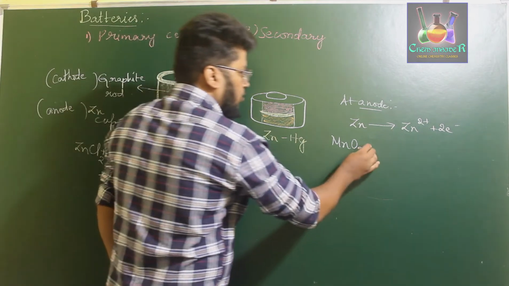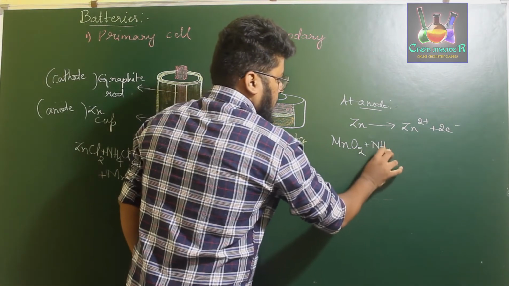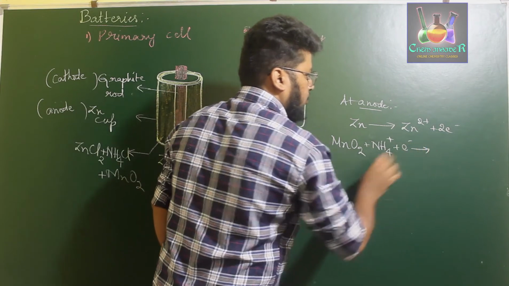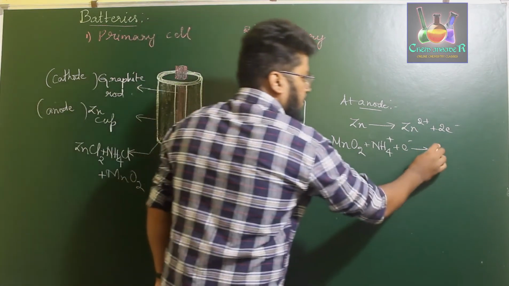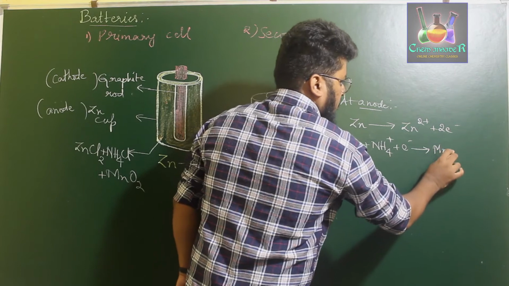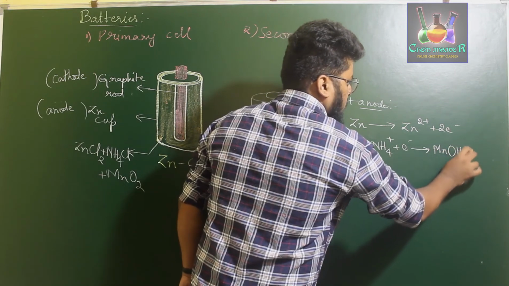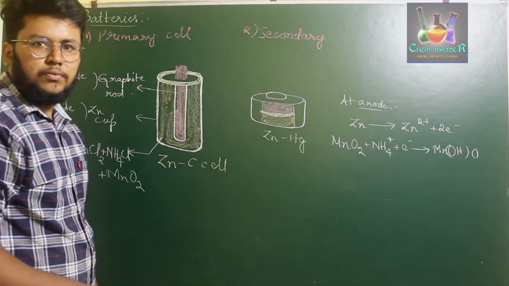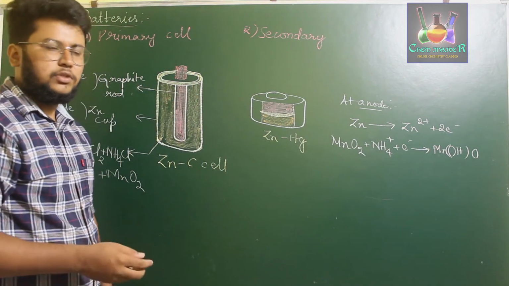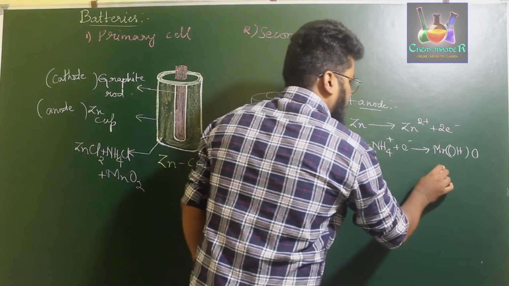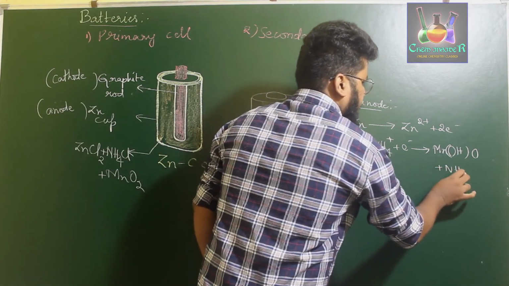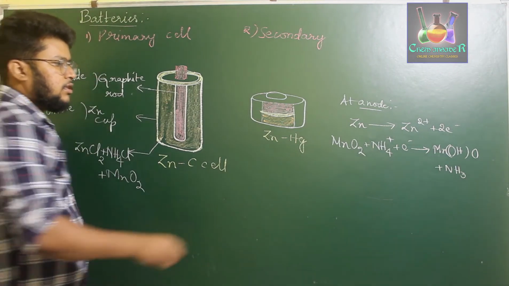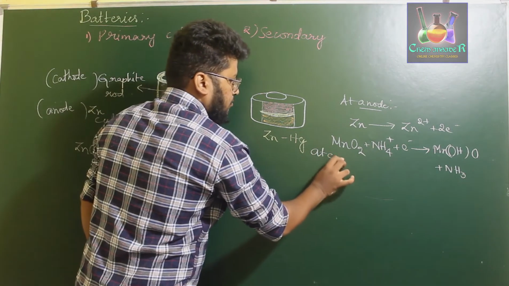So MnO2 reacts with the NH4+ ion in the presence of electrons and forms MnO(OH). Here the Mn is in the +3 oxidation state, along with the liberation of ammonia. This reaction is at the cathode.